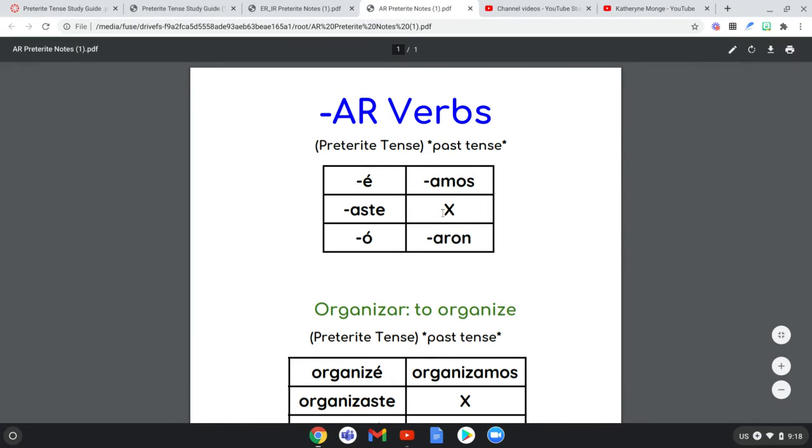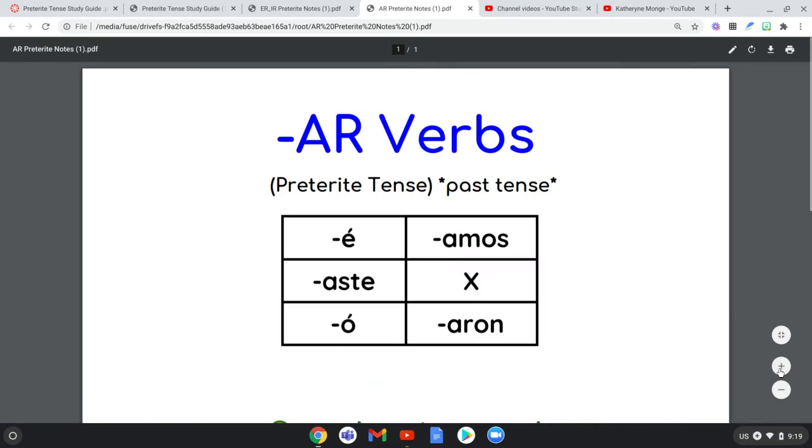This was the first round of preterite tense you guys ever had. What, last module? Two modules ago now, I want to say, just because we've been doing this for quite some time. If it's a basic AR verb, it's not irregular, it's not a stem changer, it's not anything different, it's just going to have the basic endings that come to preterite tense verbs. Those endings are, and again, this is for AR verbs, we're going to talk about ER and IR in the next tab.